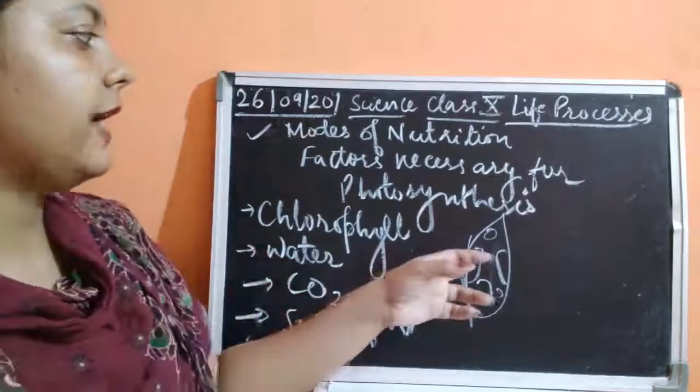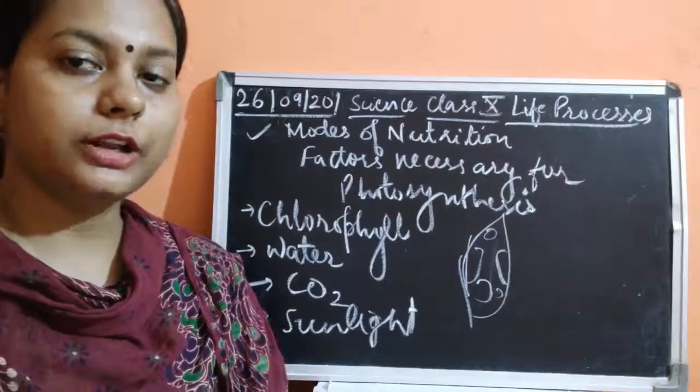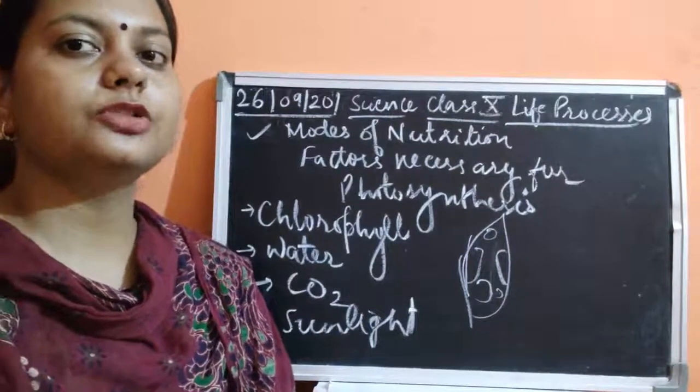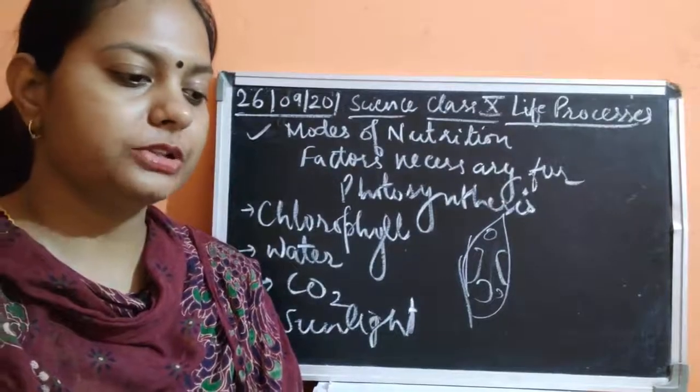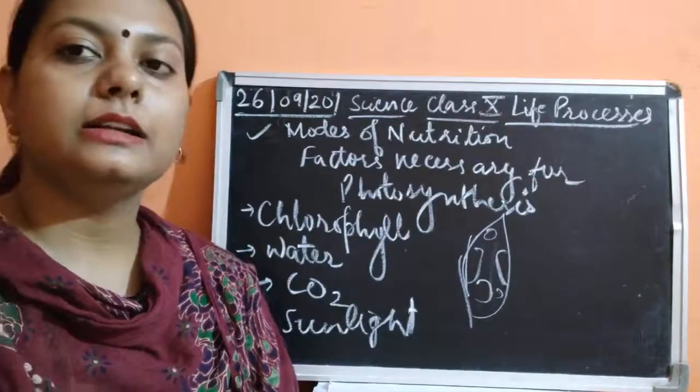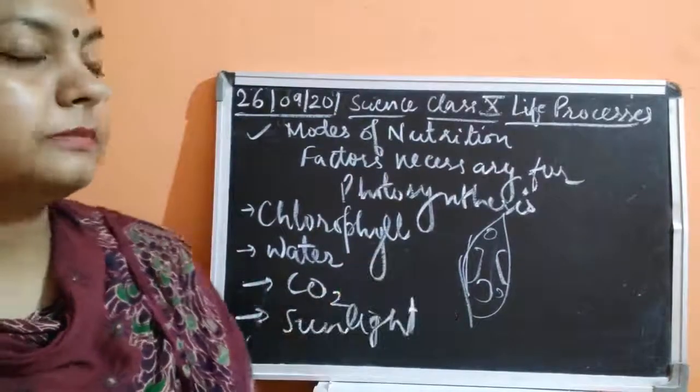Whereas those places which were white in color, having different colors, were not green, so that was not showing the presence of chlorophyll, and thus there was no starch present. And because no starch was present, then what happens?